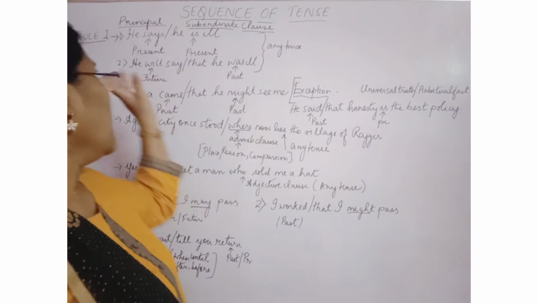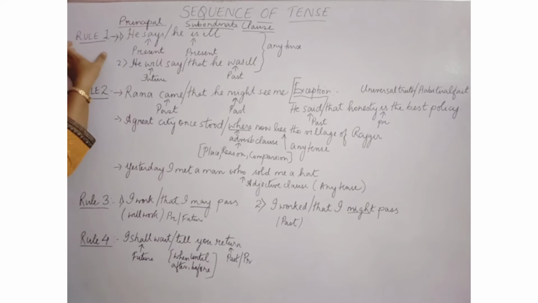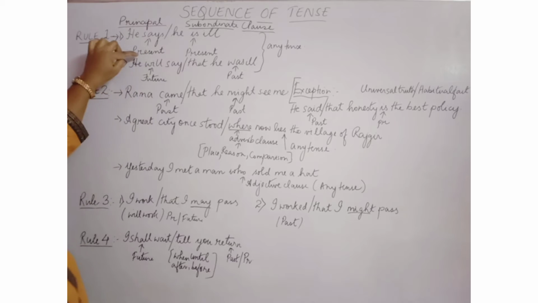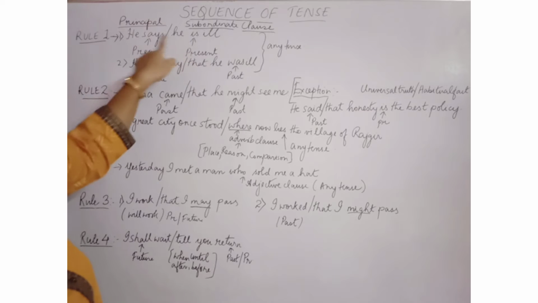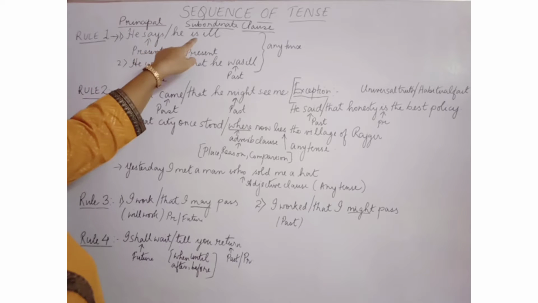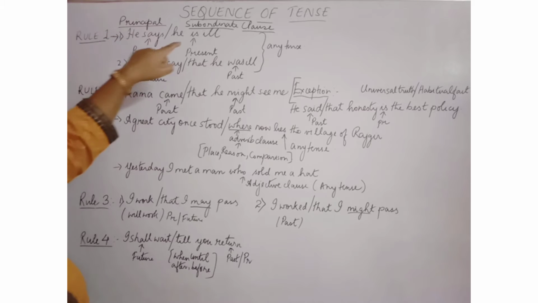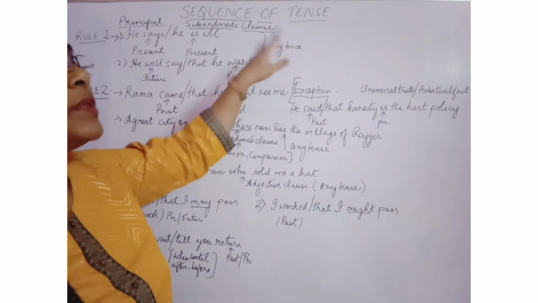Rule number one says that if in the principal clause we have present or future tense, then in the subordinate clause you can use any tense.